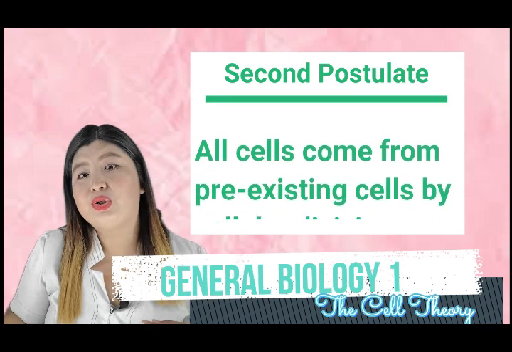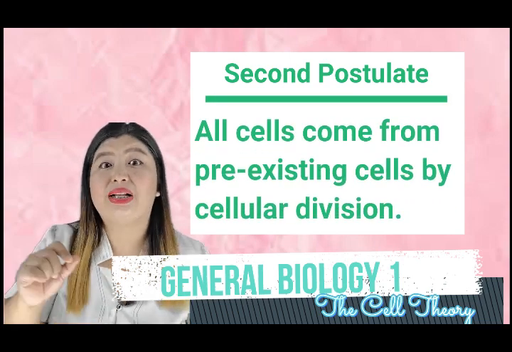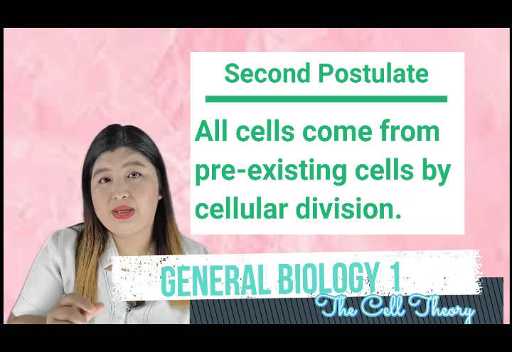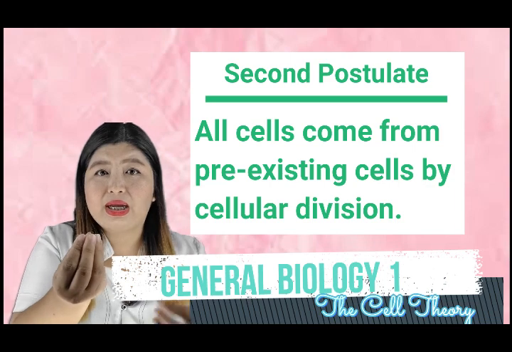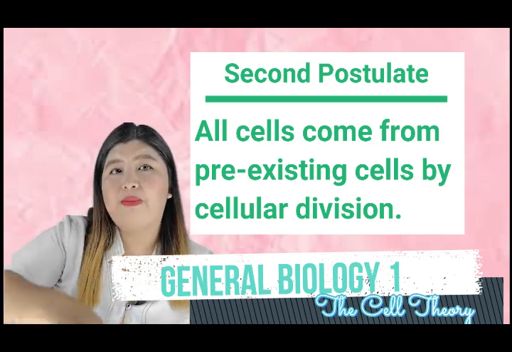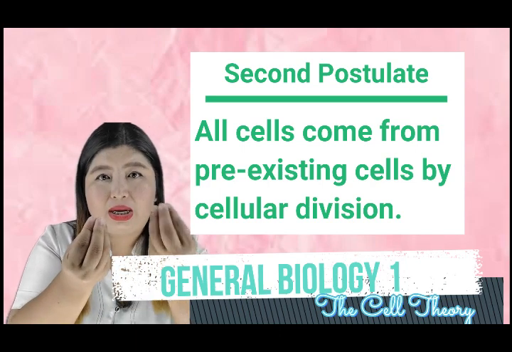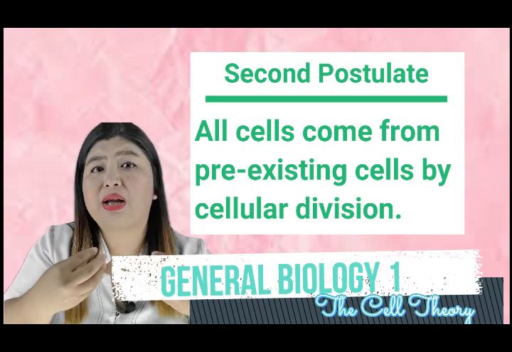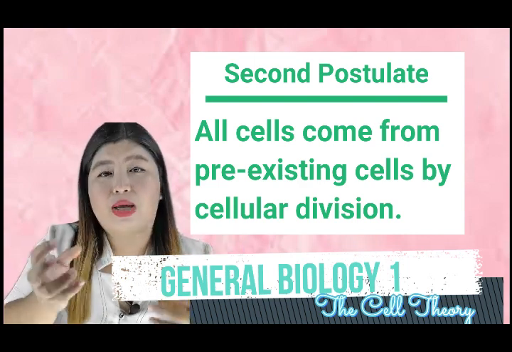For postulate number 2, all cells come from pre-existing cells by cell division. Ibig sabihin, hindi pwede na isang cell dito, tapos biglang isang iglap, may cell ulit dito. No. Ibig sabihin, pag may lumitaw na isang cell dito, ibig sabihin, may pinanggalingan pa siya na isang cell. Hindi naman pwede na ikaw, anak ka, tara, magic, meron ka.